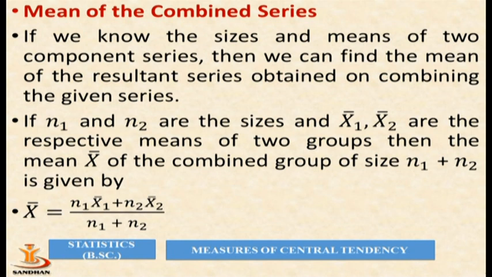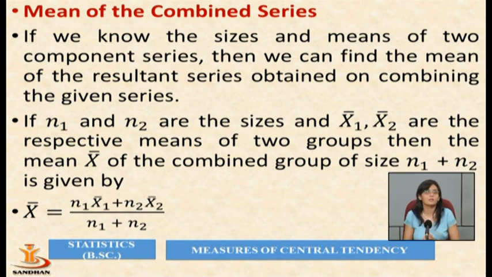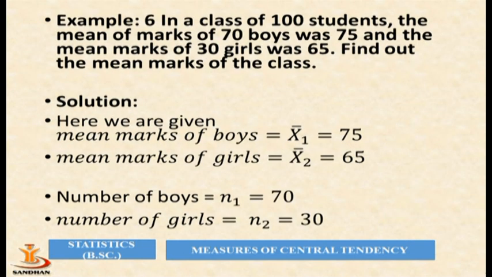So in some cases in real life, suppose in your college or institute you have two groups A and B. You only know the size of group A and the mean marks of group A. Similarly, you only know the size of group B and the mean marks of group B. But your principal wants the combined result for group A and group B. In such a situation, we can use the mean of the combined series. So let us understand it with an example.